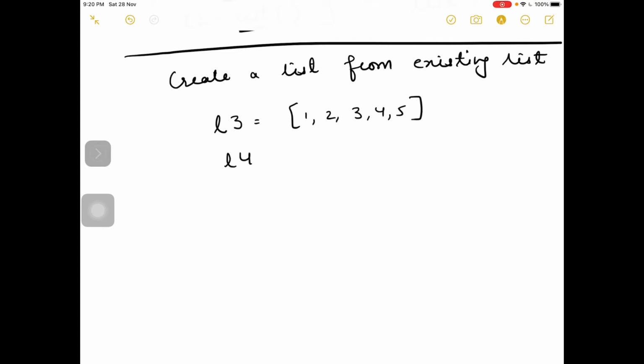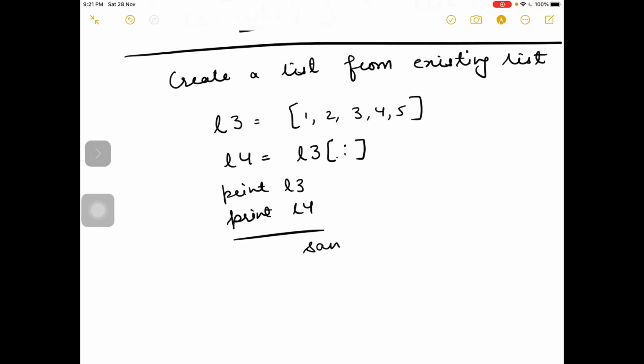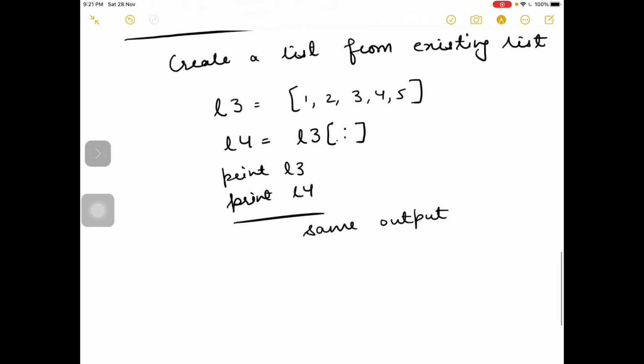Thereafter I am creating one list L4 which is the same as L3. Then L3 with a colon means I have not given the starting and ending position, so the whole list of L3 will be copied into L4. If you print L3 or L4, the output will be the same because both are now the same. L3 has been copied to L4.